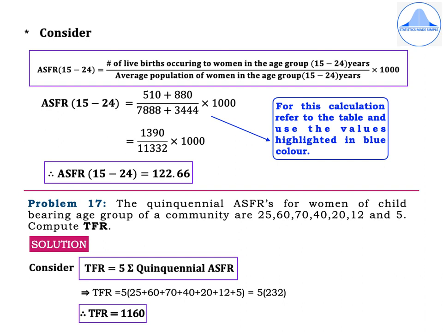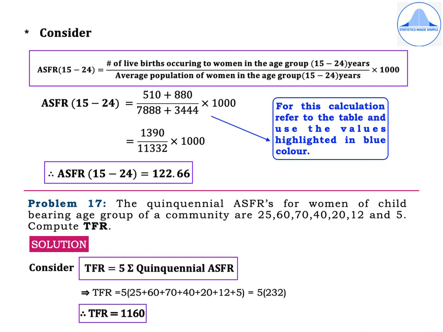And you should take into consideration the number of live births in those two age groups, which is 510 and 880, which are again highlighted in a blue colored oval. Now, keep in mind that for this particular calculation, you have to make use of only the values highlighted in blue color in the table.